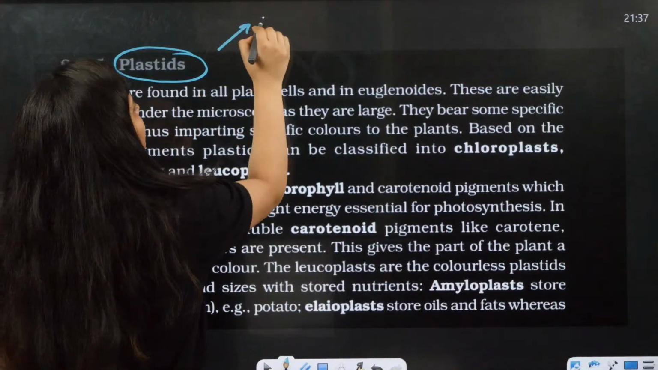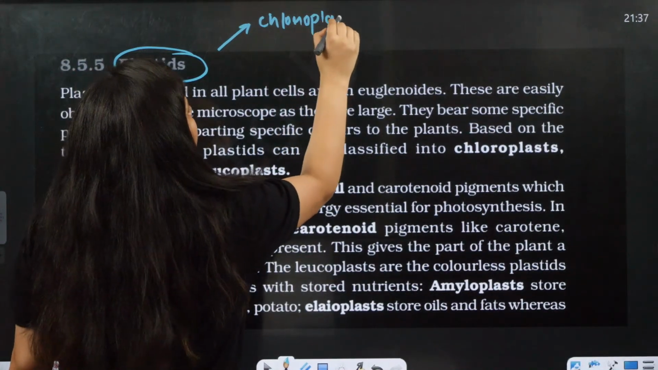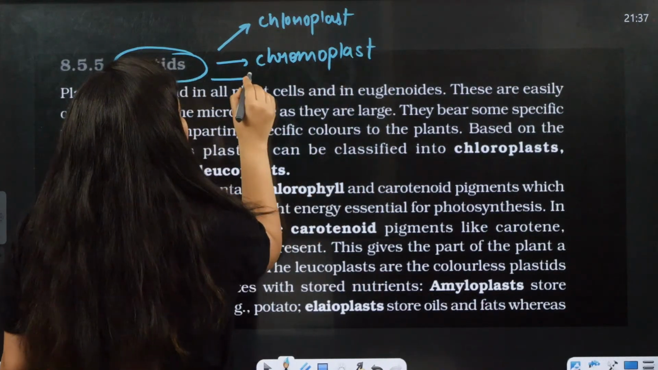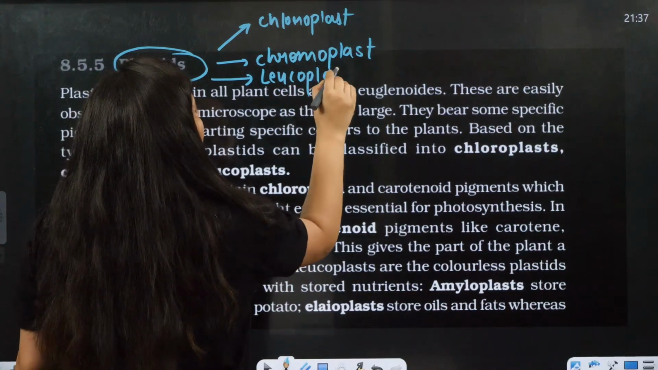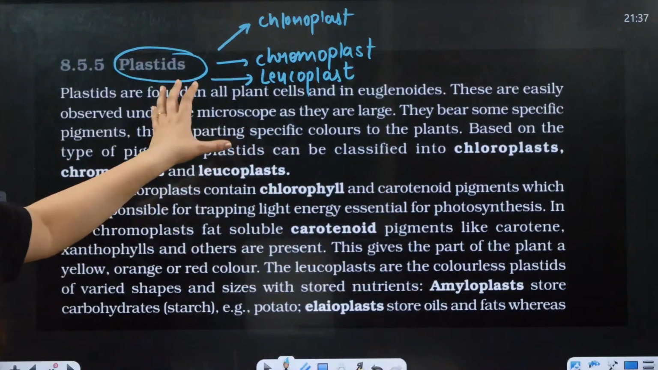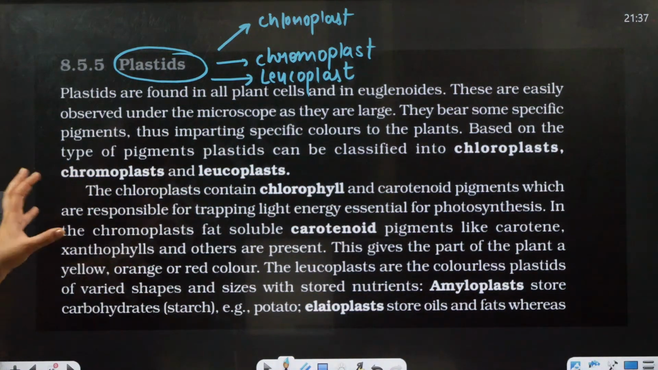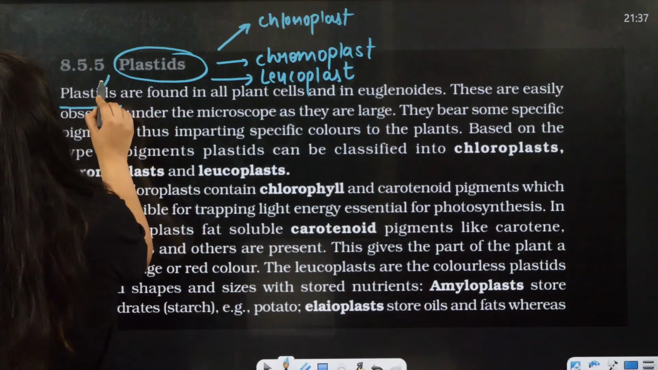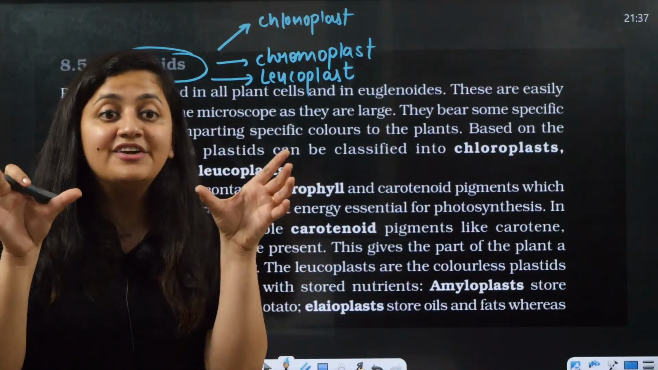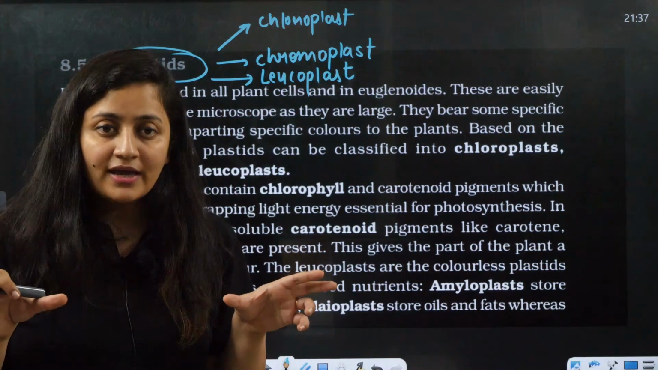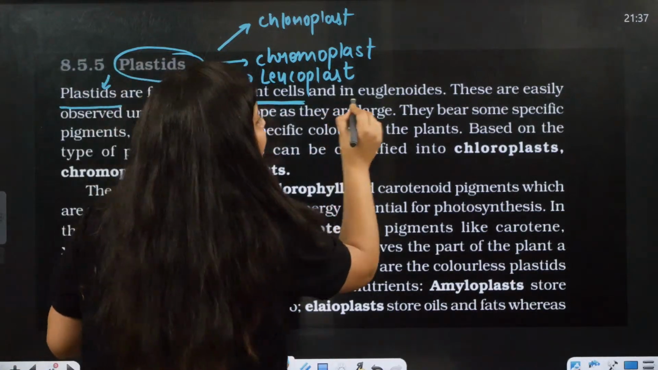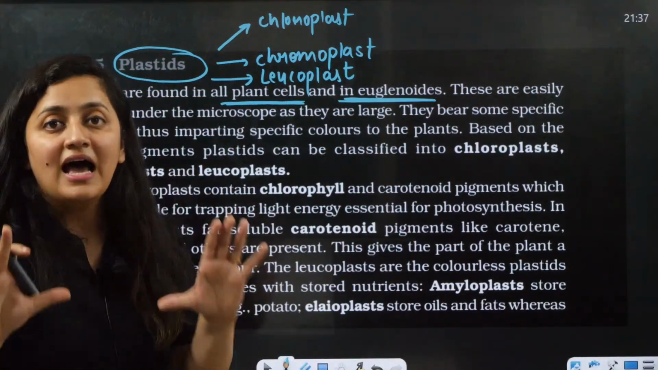In plastids, we will talk about the chloroplast, the chromoplast, and the leucoplast. This is what we need to discuss. When you talk about plastids, they are present in plant cells and in euglenoids. They are not present in the animal cell. That is also a difference.